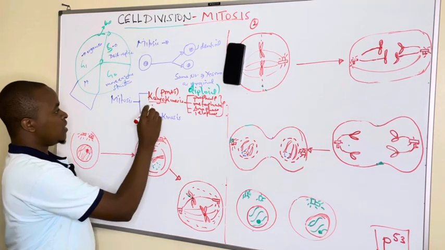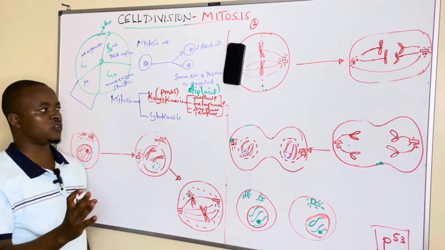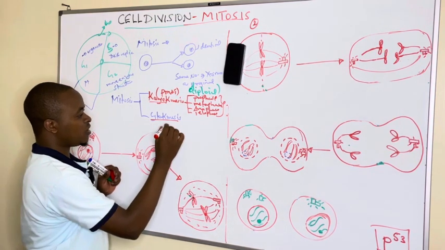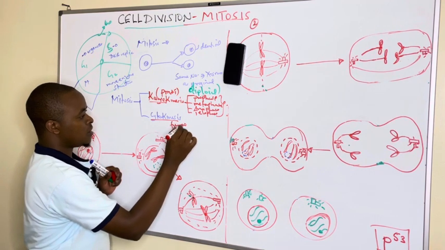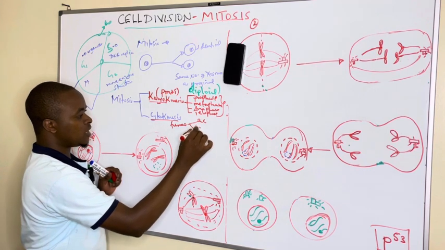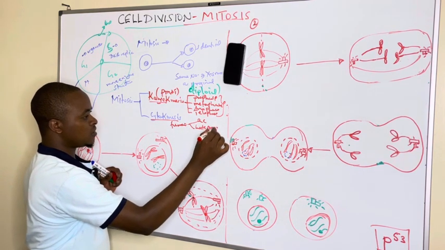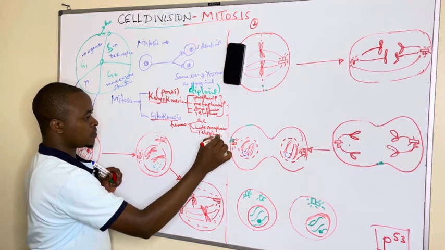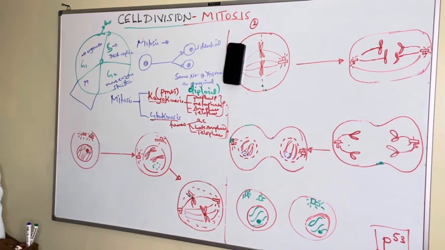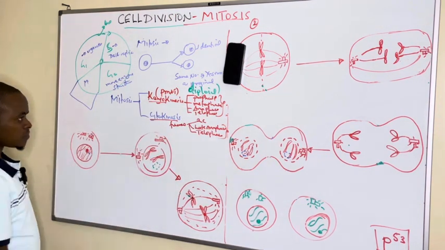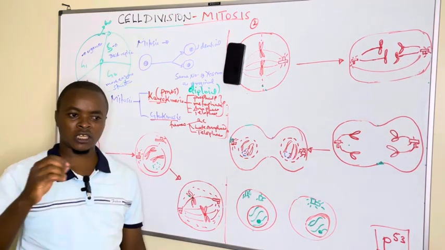Then, after the nuclear division, we see also the cytoplasmic division, whereby there is a creation of the cleavage furrow that divides to form two cells, and these two cells are formed during late anaphase and telophase, at the end of telophase. So that is where cytokinesis occurs. Without wasting time, we can now start to look at the different phases under karyokinesis. Then we end with cytokinesis.